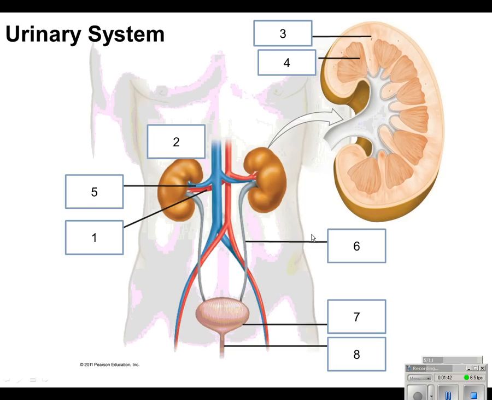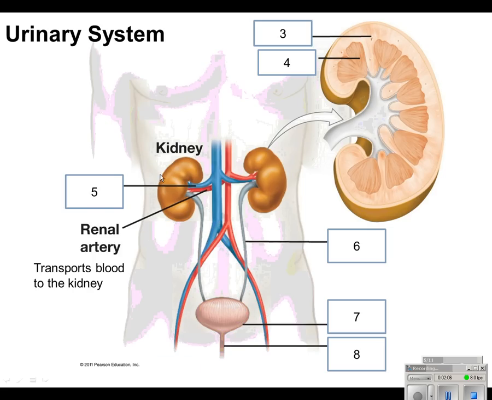If we look more closely at the urinary system, we can start with the big red blood vessel here. That's the renal artery. And anytime you hear the term renal, you're talking about the kidneys. This is going to bring blood from the heart. It's going to pump it throughout the body and to the kidneys.